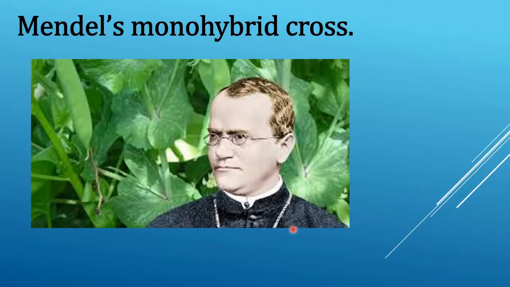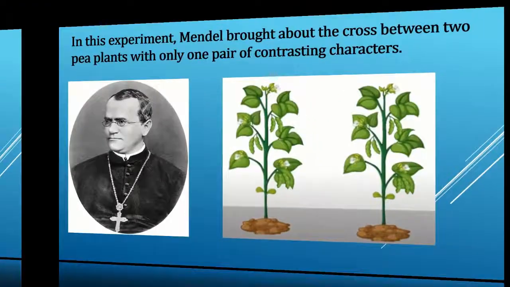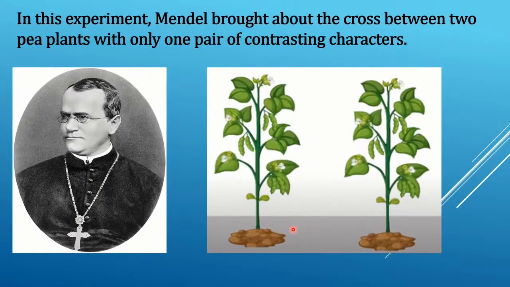Now, let us see Mendel's monohybrid cross. Students, in this experiment, Mendel brought about the cross between two pea plants with only one pair of contrasting characters.